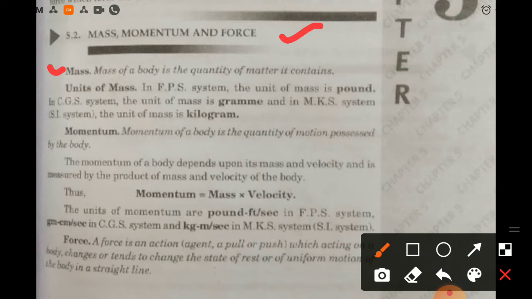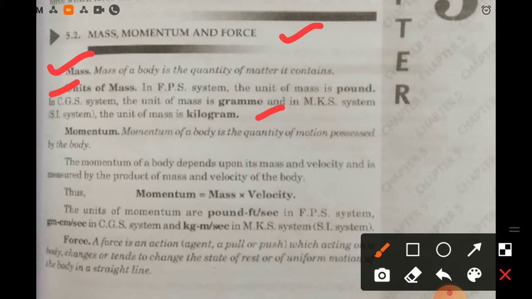What is mass? Mass of a body is the quantity of matter it contains. The units of mass are: in FPS system the unit of mass is pound, in CGS system the unit of mass is gram, and in MKS system, SI system, the unit of mass is kilogram.